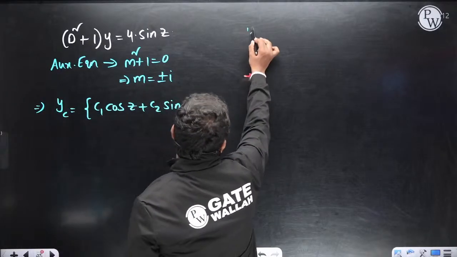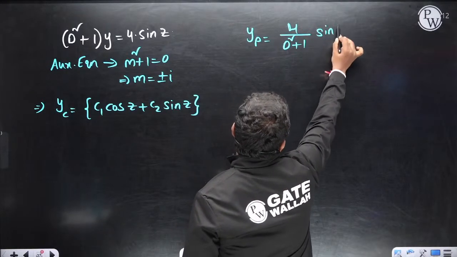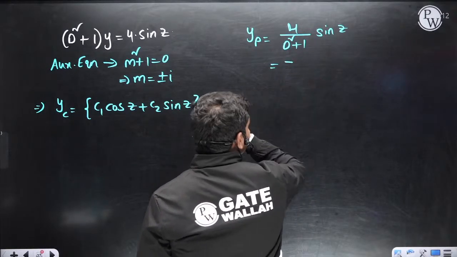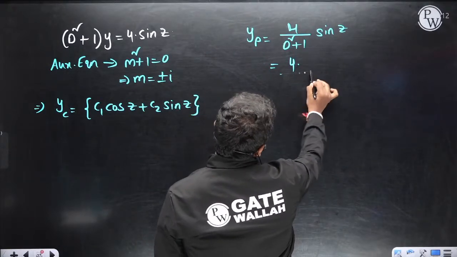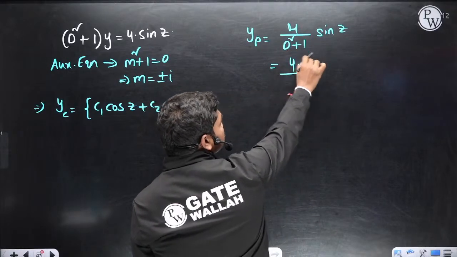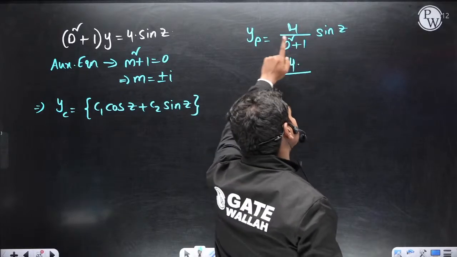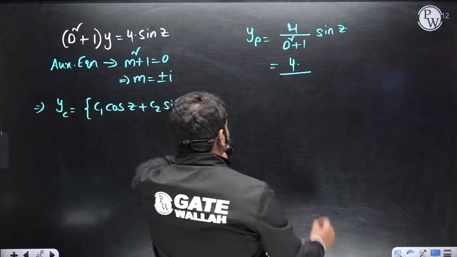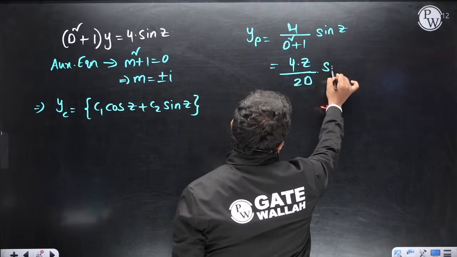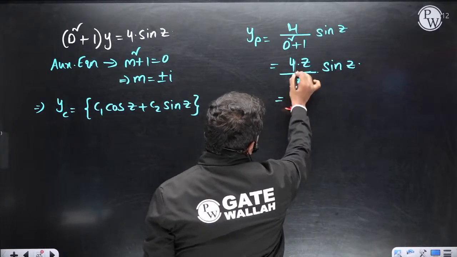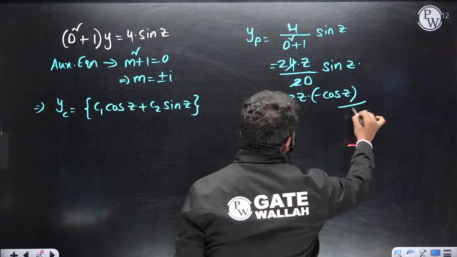And what about yp? yp is 1 by D square plus 1 of 4 sin z. Now D square has to be replaced with minus 1 square, so minus 1 plus 1 comes to 0 here. So it is 4 times z into the differentiation of this term, which is 2D, into sin z. So 2z into the integration of sin z, which is minus cos z. Okay, so this is the particular integral.